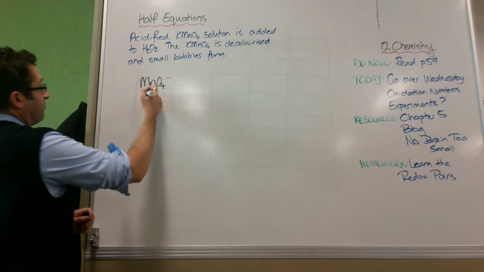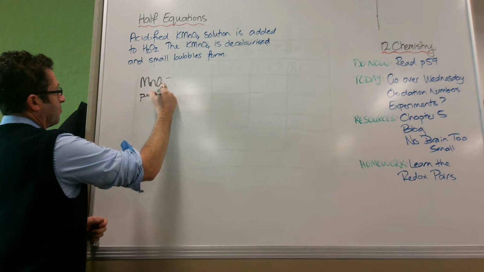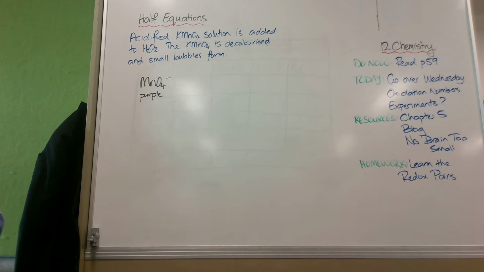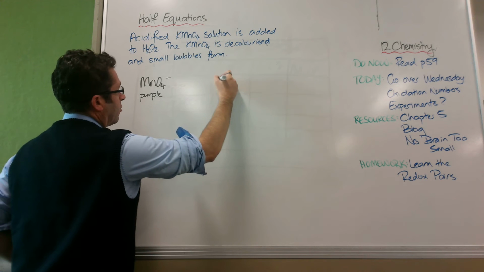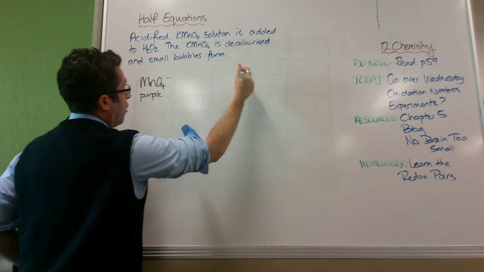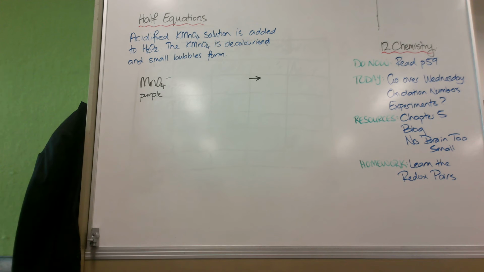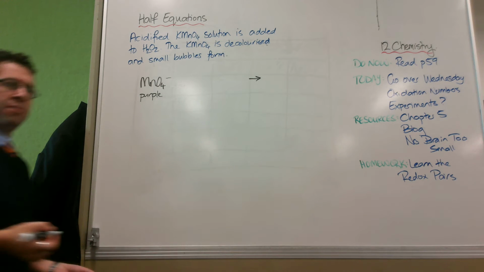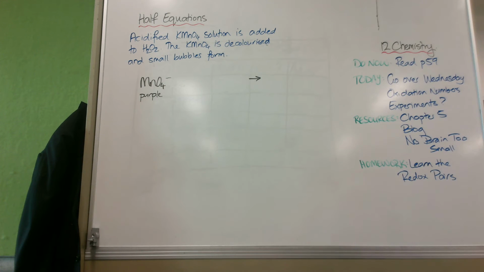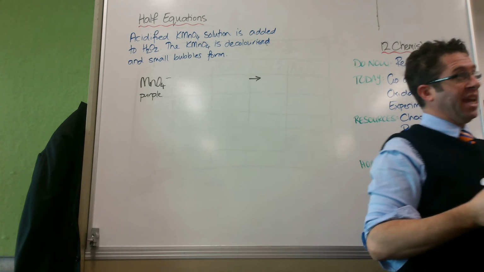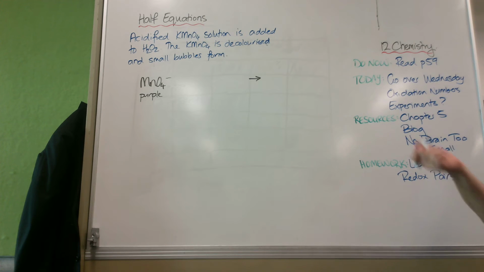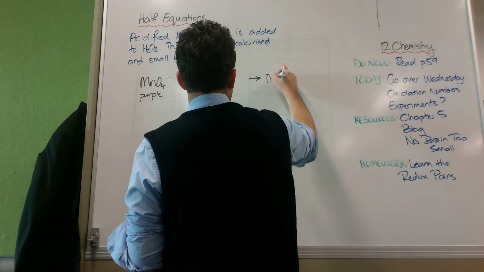These things are purple. Okay? So they're purple. They're what made it purple to start with. When it decolorizes, I'm going to move the arrow over a bit so I know what's going to happen here. Our table on that page in chapter 5 says that it becomes Mn2+. What colour is Mn2+ according to that table? Colourless. That matches our observation. Decolorized. Colour gone. So I'm confident that this happens.